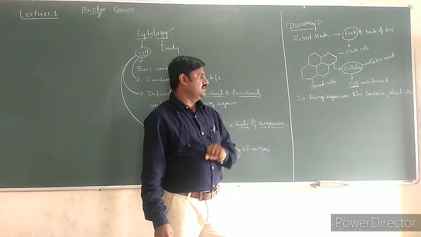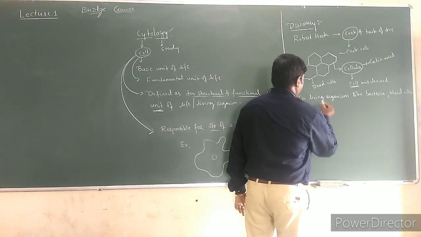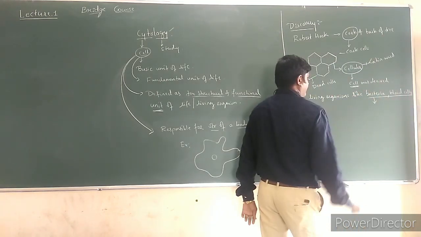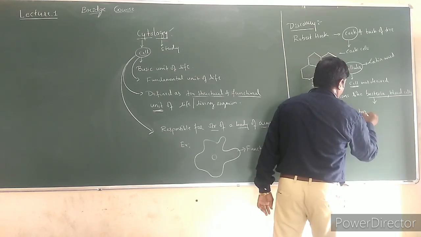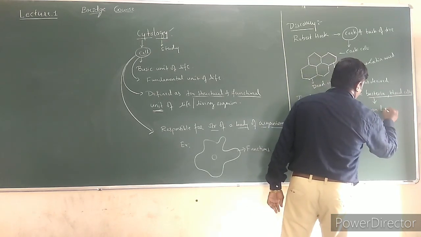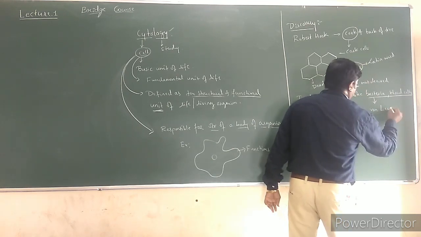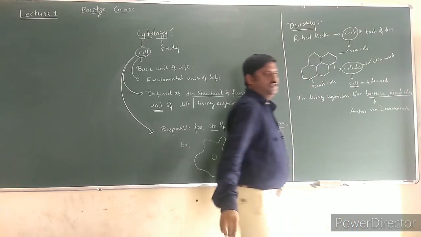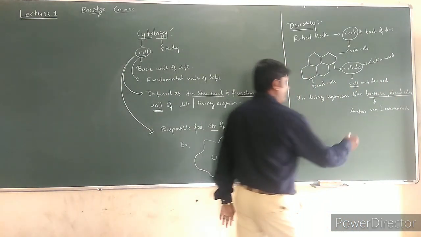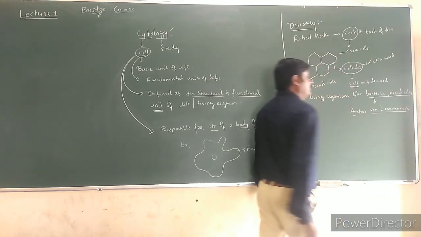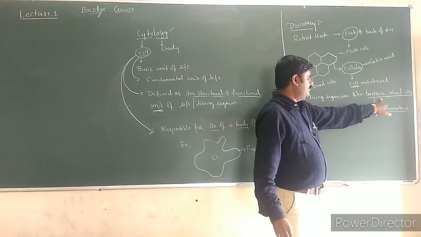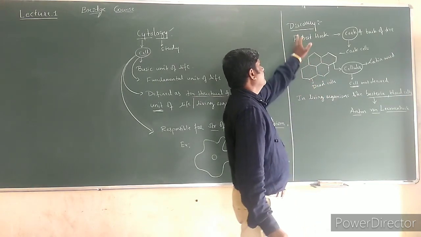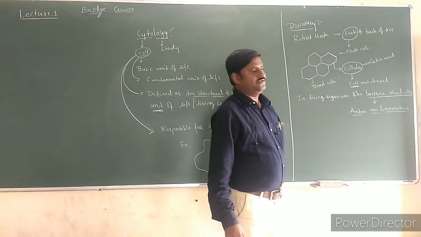Those cells were observed by Anton von Leeuwenhoek. Anton von Leeuwenhoek is the name of the scientist who observed these cells in living organisms like bacteria as well as blood cells. Right? So this is how the discovery of the cell took place.